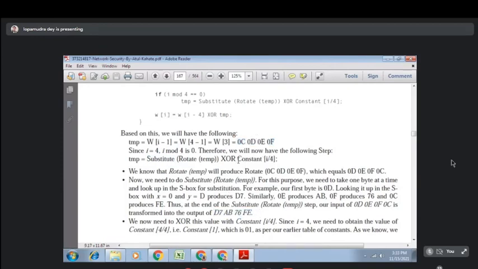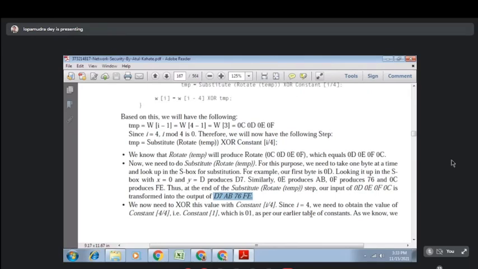আমাকে একটা কনস্ট্যান্ট আছে, সেই কনস্ট্যান্টের সাথে এই ভ্যালুটাকে জর করতে হবে। We have to perform XOR operation with the constant i divided by 4। এবার i এর ভ্যালু কত? 4। I have the constant is 4 divided by 4, that is constant হচ্ছে 1। The constant 1 means the value is 0, 1। Constant 1 means the value is 0, 1। তাহলে এই ভ্যালুটাকে এখন আমাকে বাইনারিতে